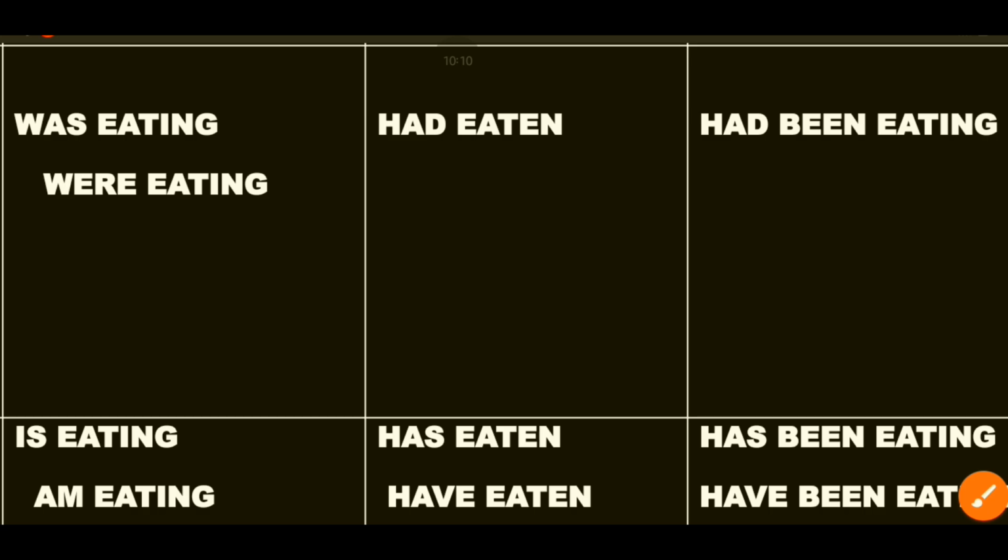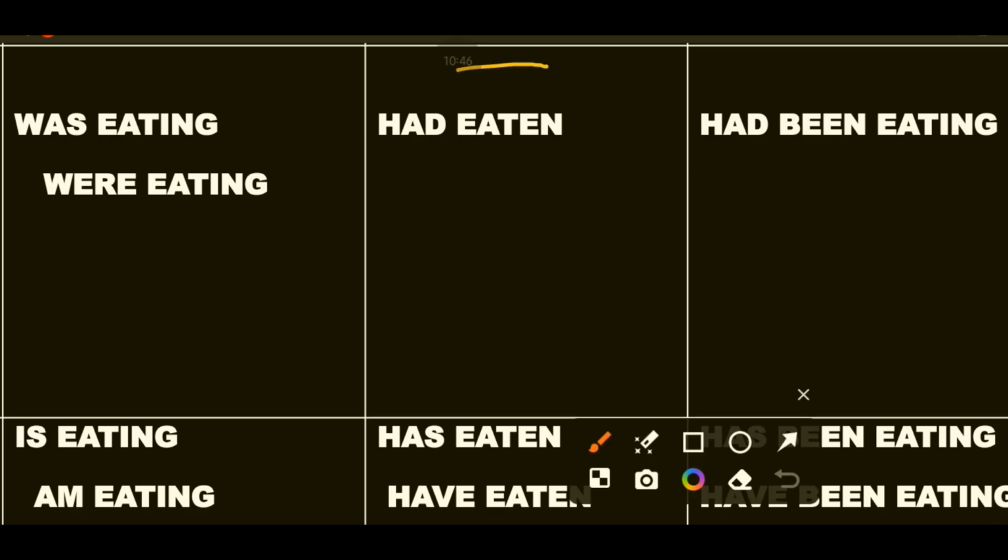Now we'll go to past perfect. How does it work? Past perfect is used for activities which had begun in the past and were completed in the past. Be it present perfect, past perfect, or future perfect, the perfect tense comes into action when the activity has been completed.